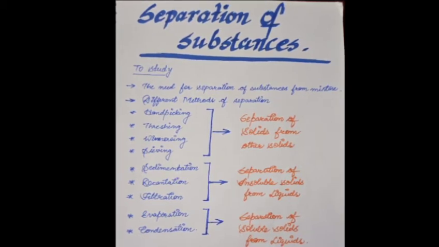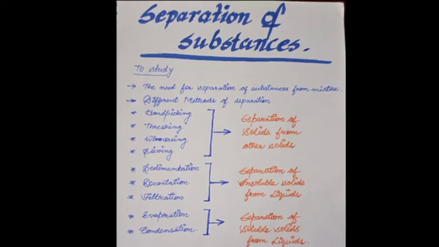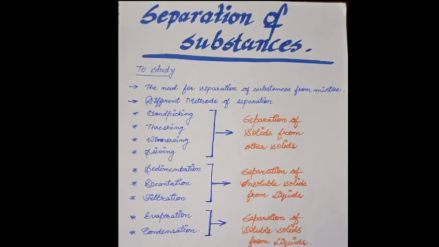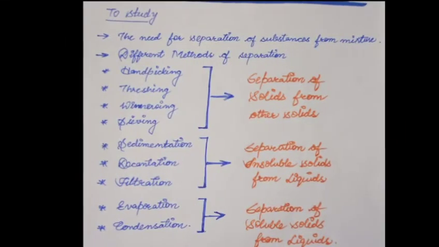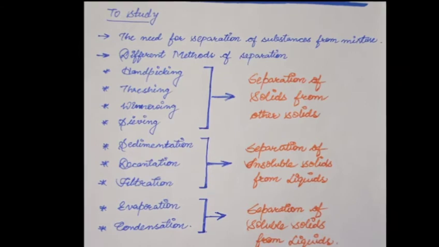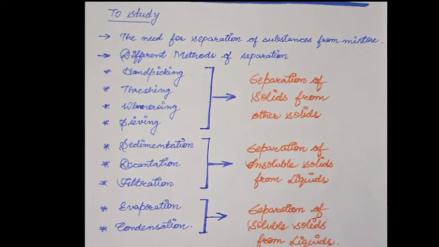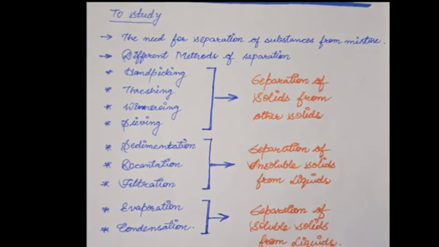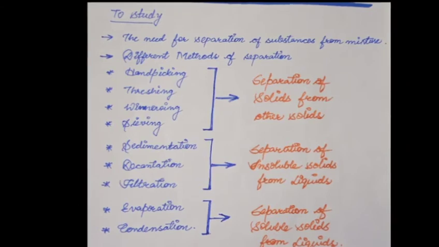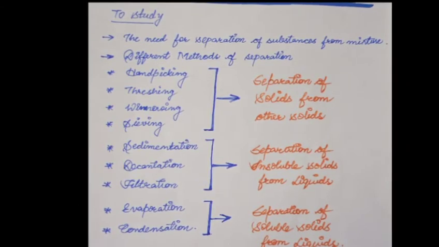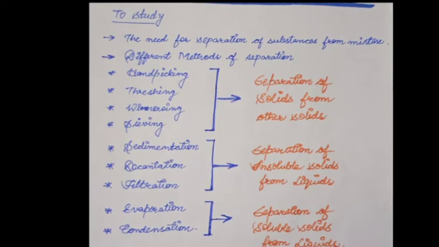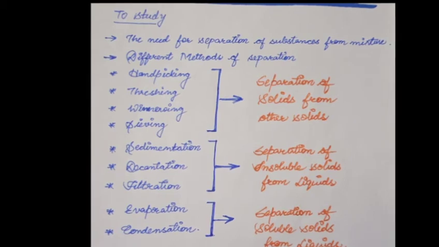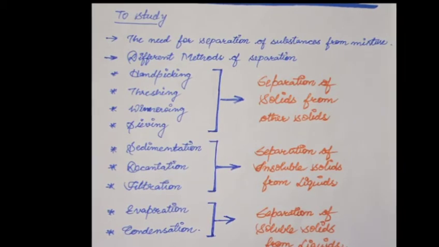Then we will study the different methods of separation, how we can separate the substances from a mixture. We have a lot of methods for separation. We have separation of solids from solids and solids from liquids, and in that category we again have separation of insoluble solids from liquids and separation of soluble solids from liquids. The insoluble solids are those which are not soluble in the liquid, and soluble solids are those which are completely dissolved in the liquid.